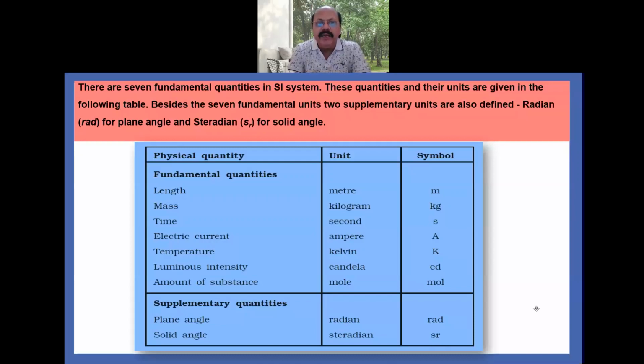And two supplementary units along with their symbol and quantity. The supplementary quantities are plane angle, measured in radian, symbol rad, and another supplementary quantity, solid angle, measured in steradian, symbol sr. So these are the 7 fundamental quantities and their units and symbols, along with two supplementary quantities with their unit and symbol.